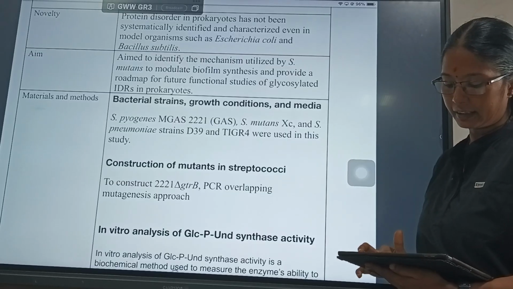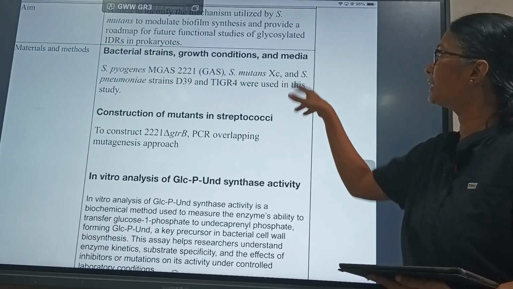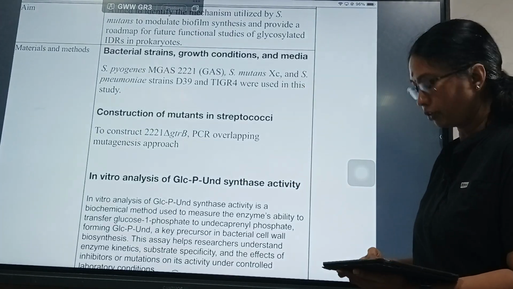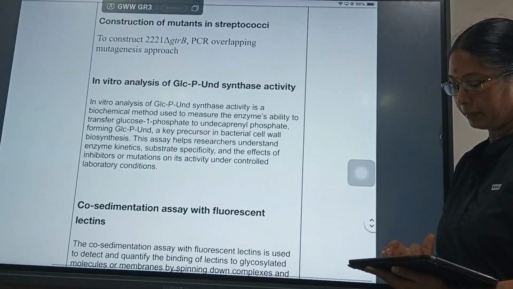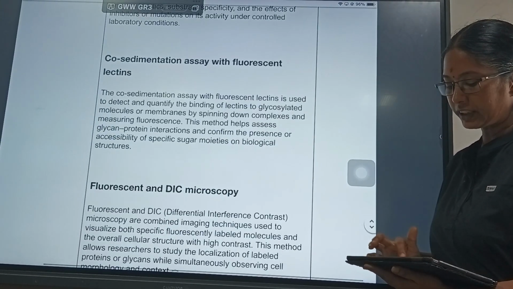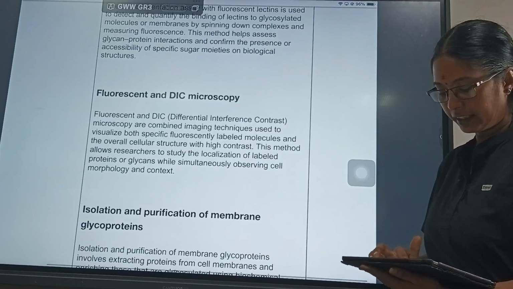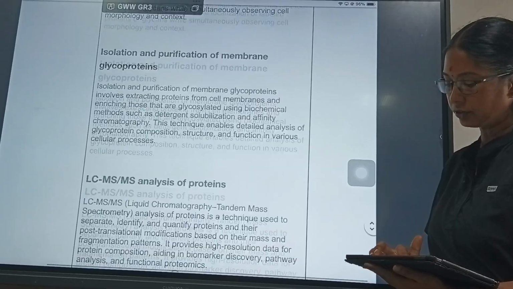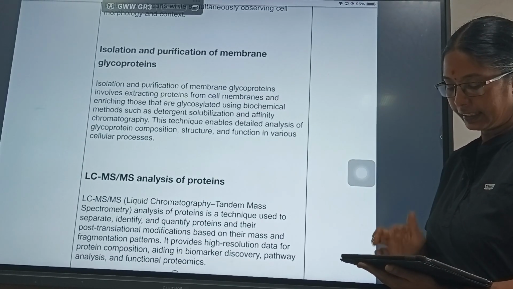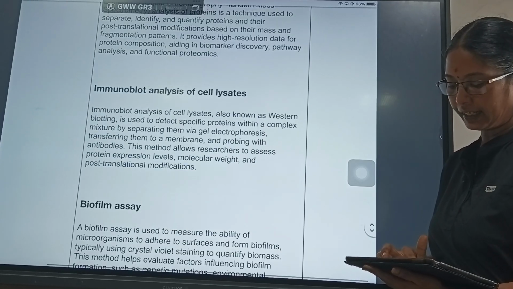So in the materials and methods, we see the bacterial strains, growth conditions and media are all given. So these bacteria are used in the study, and they did construct the mutant streptococci also. The in vitro analysis of synthetase activity was done. Then the co-sedimentation assay with fluorescent lectins was done. Fluorescent DIC and microscopy was done. Isolation and purification of membrane glycoproteins. So they need the glycoproteins on the membrane of that particular organism to study. They analyzed the proteins through LCMS, and immunoblot analysis of cell lysates was done.